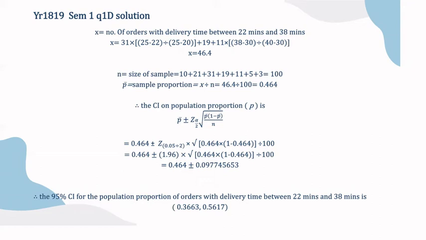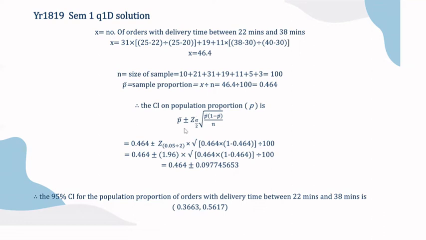Secondly, we have to find n. N means the size of the sample, which equals 10 plus 21 plus 31 plus 19 plus 11 plus 5 plus 3, which equals 100. Then we find the sample proportion, which equals x divided by n, which means 46.4 divided by 100 equals 0.464. Then we can finally get the confidence interval on population proportion P by this formula.